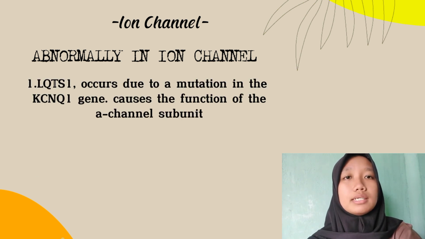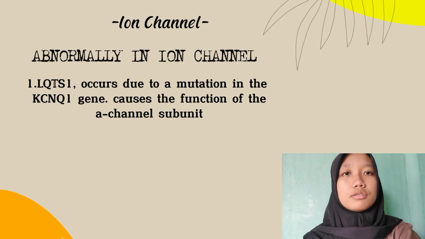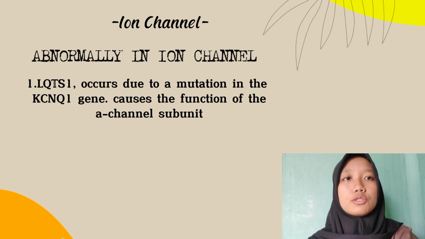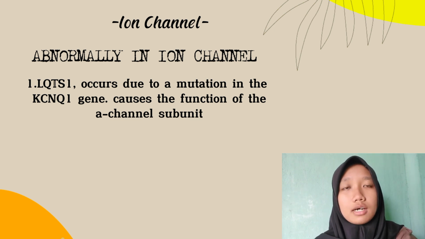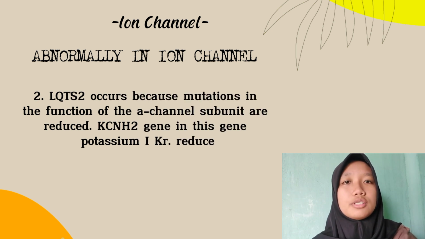LQTS 1 occurs due to a mutation in the KCNQ1 gene. This results in reduced function of the subunit of the IKs channel. 2. LQTS 2 occurs due to mutation in the KCNH2 gene, in which the function of the subunit of the potassium IKr channel is reduced.